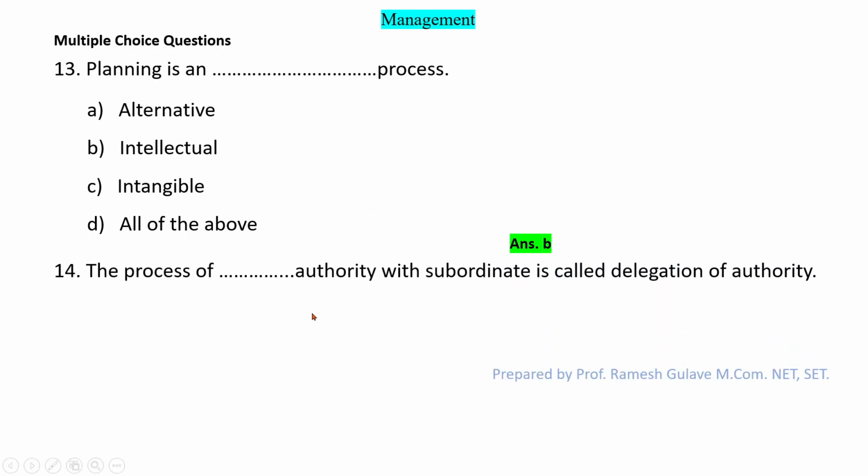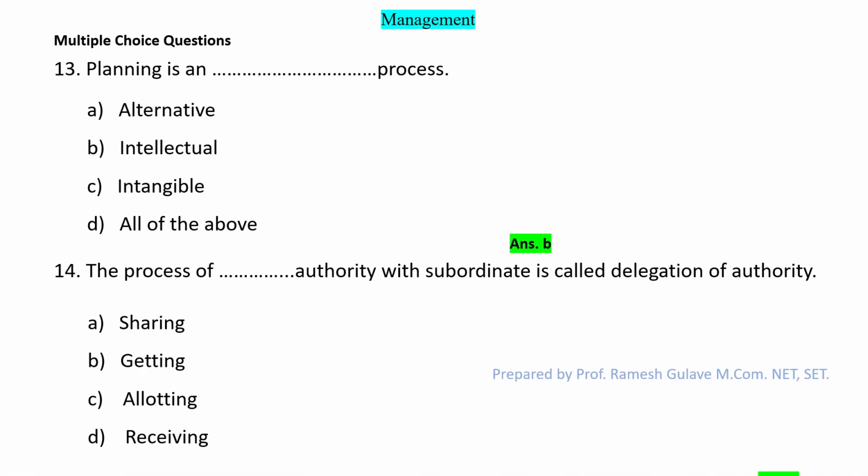Next question says the process of dash authority with subordinate is called delegation of authority. So now let us see the options. So obviously the process of sharing authority with subordinate is called delegation of authority, right? In delegation of authority, a superior shares their authority with subordinates. So here option A is the right answer.